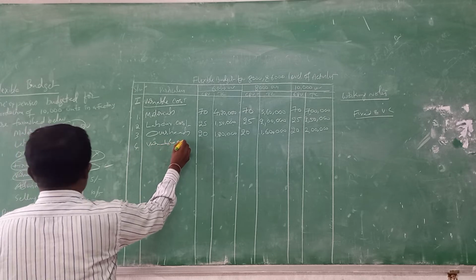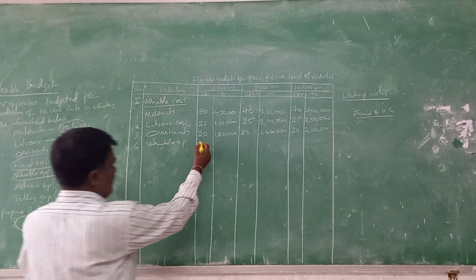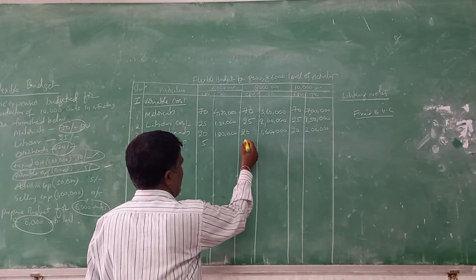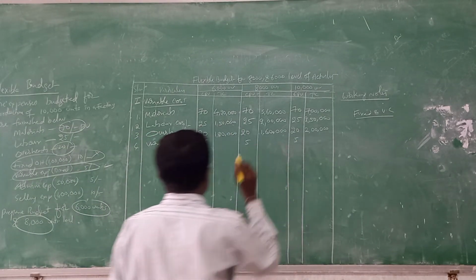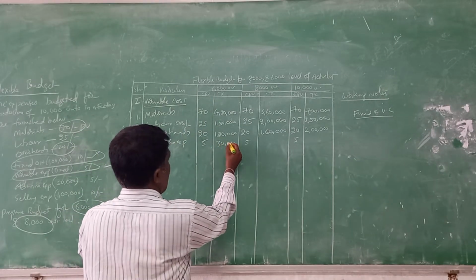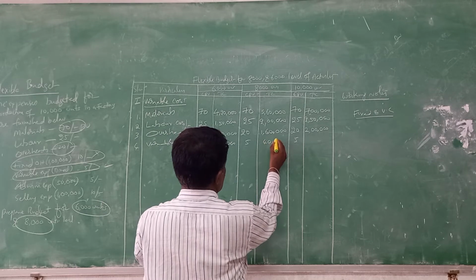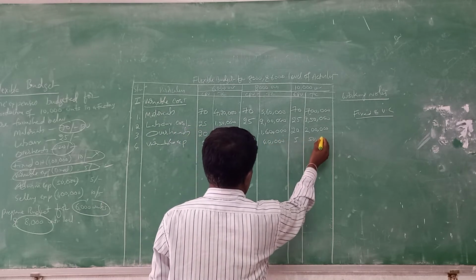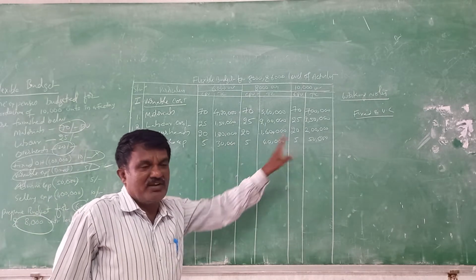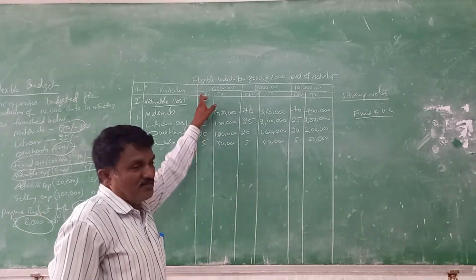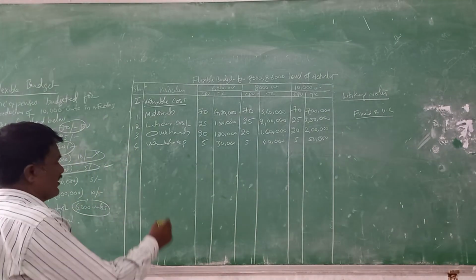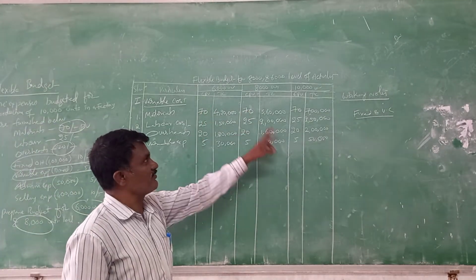Variable expenses, that is 5 rupees. Again the same formula, always the same formula. 5 rupees and 5 rupees and 5 rupees. 5 into 6,000 is 30,000, then 40,000 and 50,000. Simple formula to calculate. When you calculate the variable cost, always you record the cost per unit, which will be constant. So again 5 into 6,000, 5 into 8,000, 5 into 10,000.